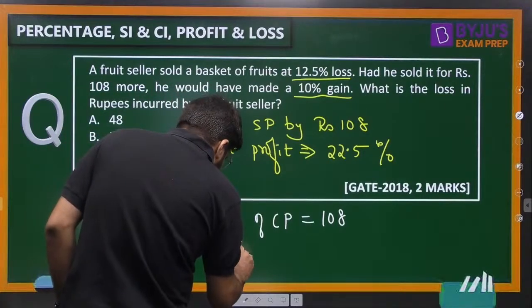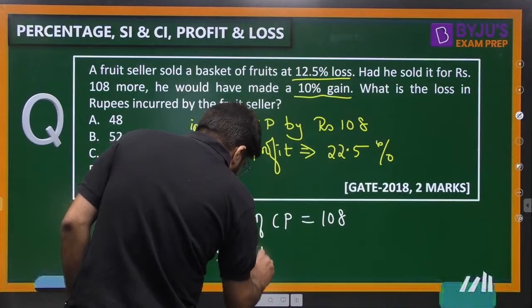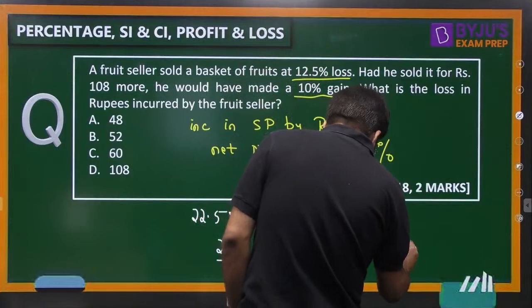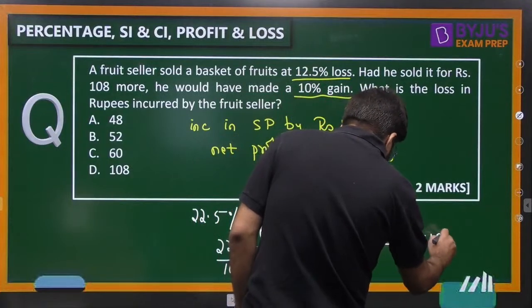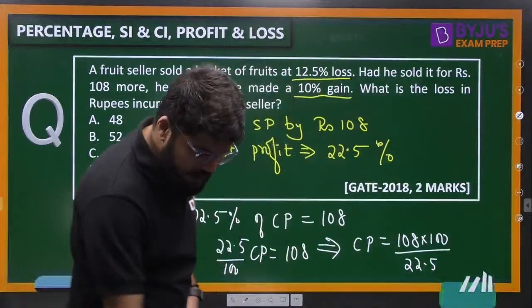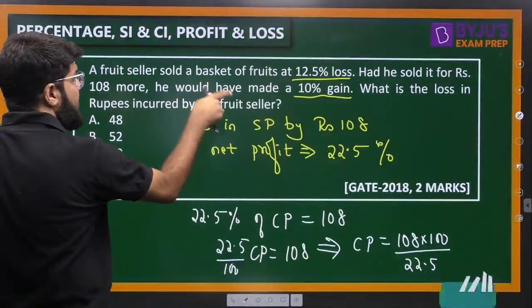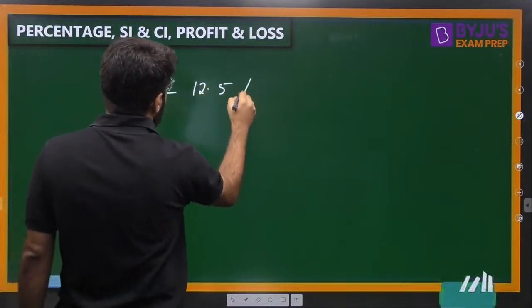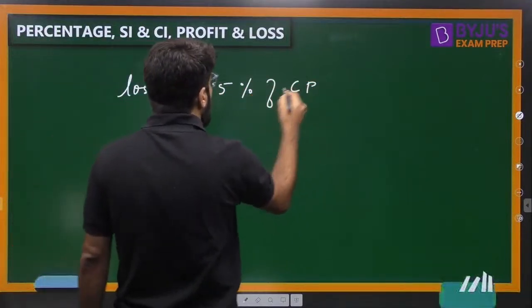See, 22.5 upon 100 into CP is equal to 108. So CP is 108 into 100 divided by 22.5. Calculations we will do all together. What is the net loss? There was a loss of 12.5%, and the loss is also calculated over cost price only.